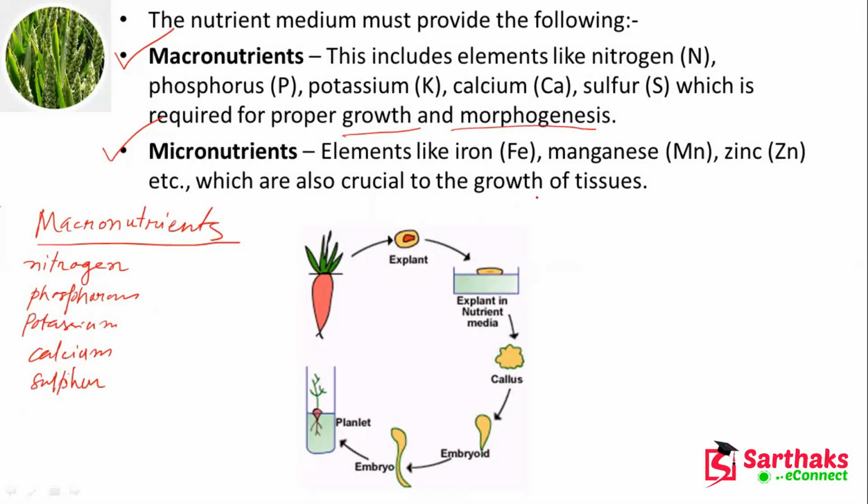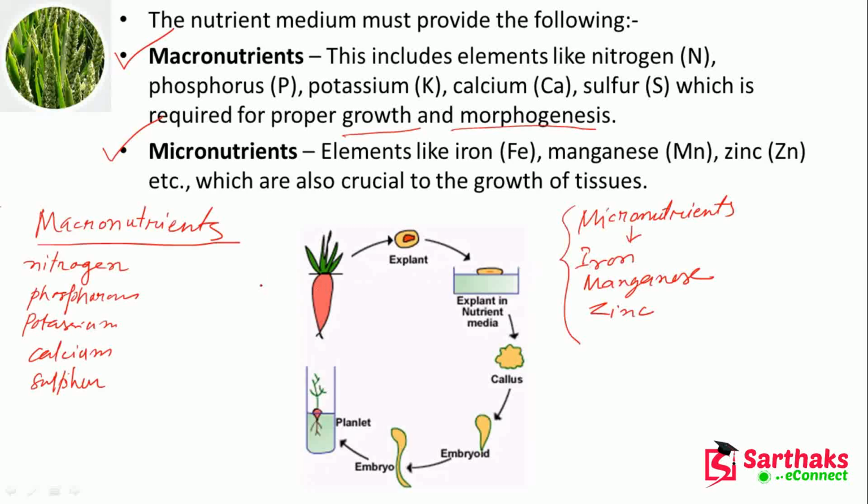These are the macronutrients, and micronutrients, this we require iron, we require manganese, we require zinc. These are the micronutrients we require.